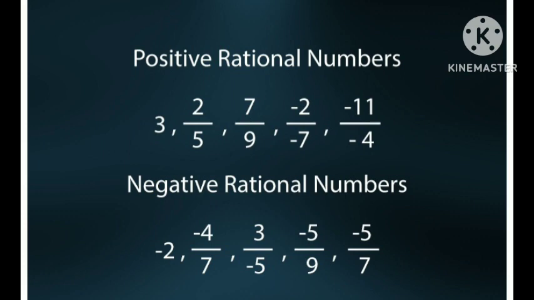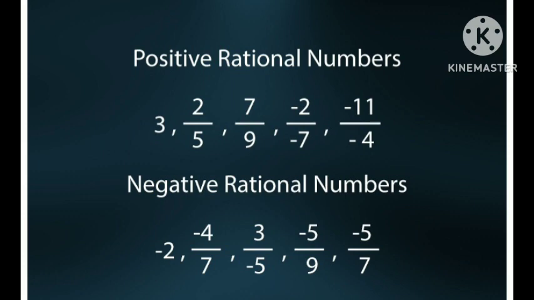Whereas in the case of negative rational numbers, the fraction will either have a negative numerator or a negative denominator. No other cases in between. Example, 5 by minus 7 or minus 6 by 4.